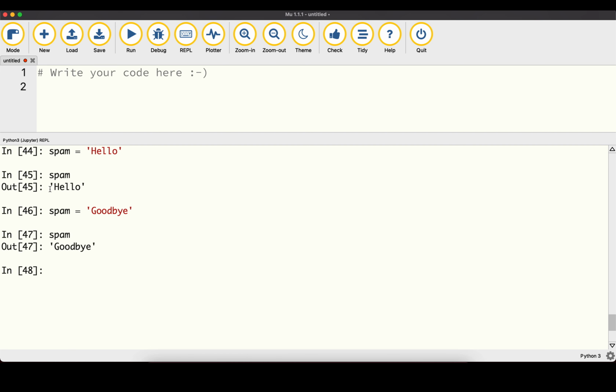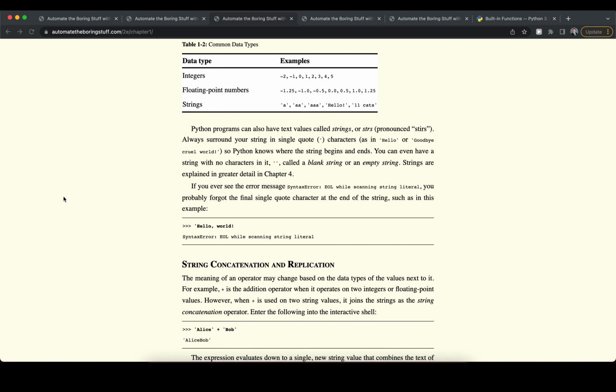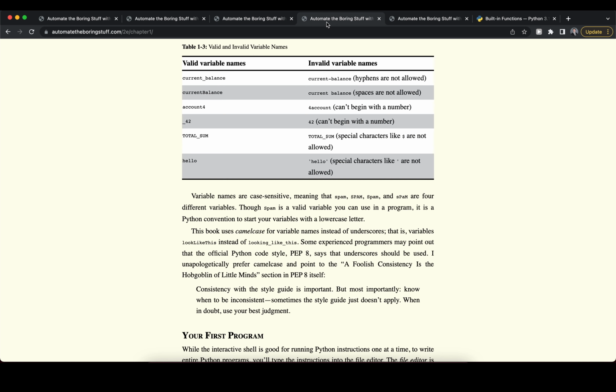Now when we create those variable names, such as spam for example, there are certain rules that we need to keep in mind. There are certain names that are invalid and cannot be used for a variable name. There's a handy overview again here linked in the book itself. So here are some examples of valid variable names. For example, current_balance is a valid variable name, but if instead of using an underscore we use a hyphen here, current-balance, that is not allowed because hyphens are not allowed inside of variable names.